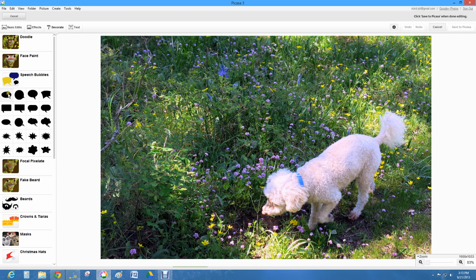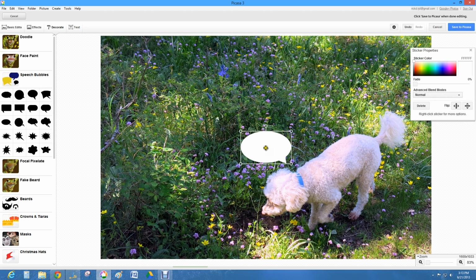So I'm going to click on speech bubble, select a plain one. It got added actually pretty close to where I want it, but I'm going to move it over here a little bit. And then I'm going to use the handles here to make it a little bit bigger. That's about the size I want. Okay, now that the bubble's in the right place, I want to add some text.